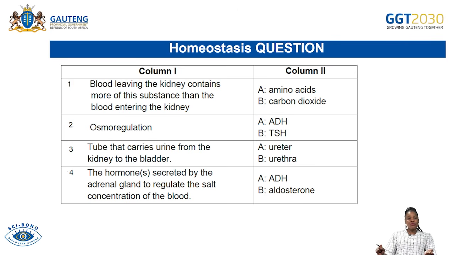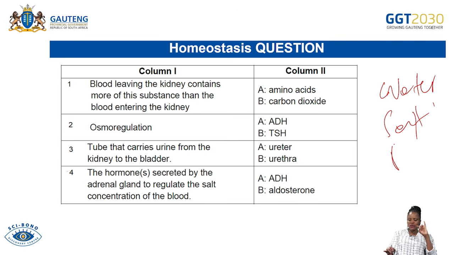Yes, now we move to the third part of excretion, homeostasis. Remember, we said there's homeostatic control of water in excretion. Let me quickly write it. There's homeostatic control of water. There's homeostatic control of salt. There's also homeostatic control of pH in the excretion.